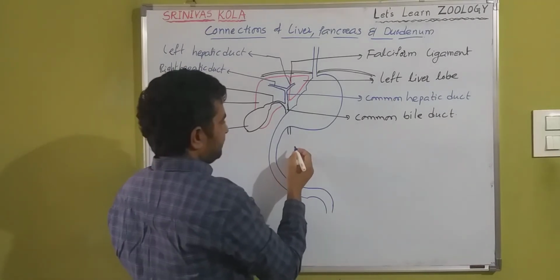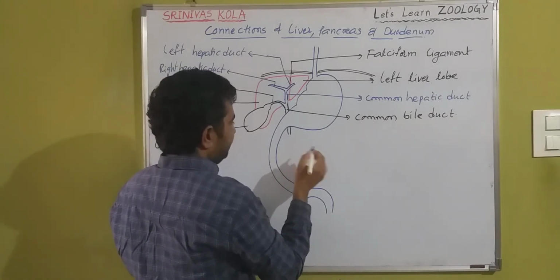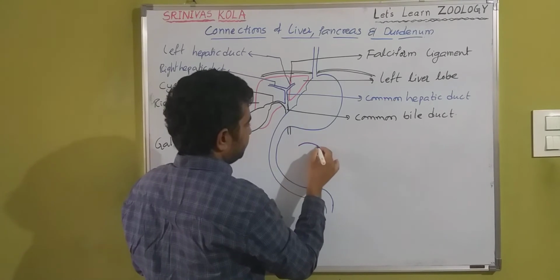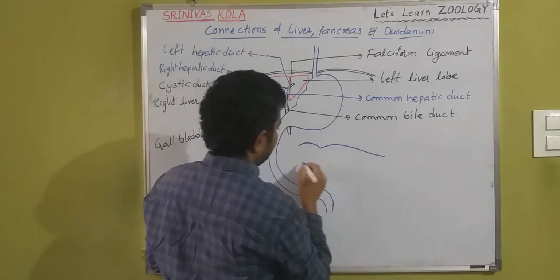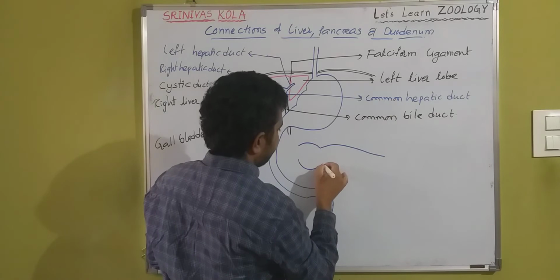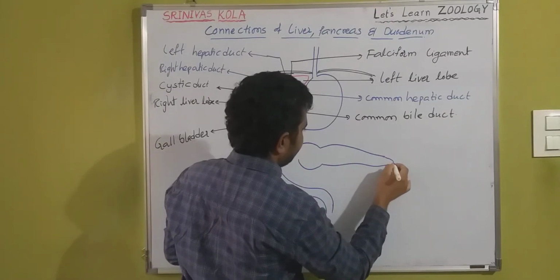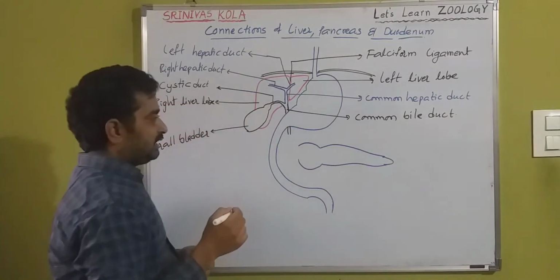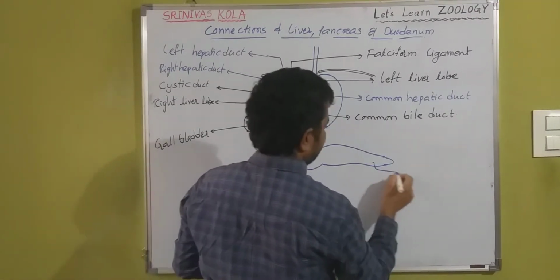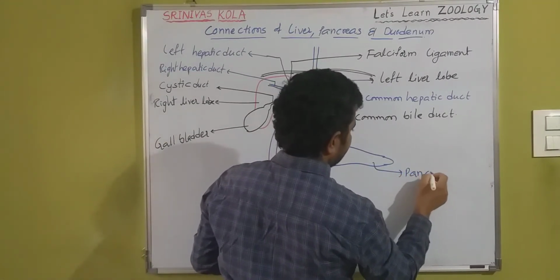So here is a leaf-like structure. So what is this exactly? Pancreas.